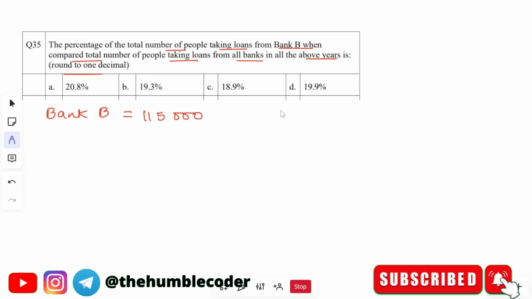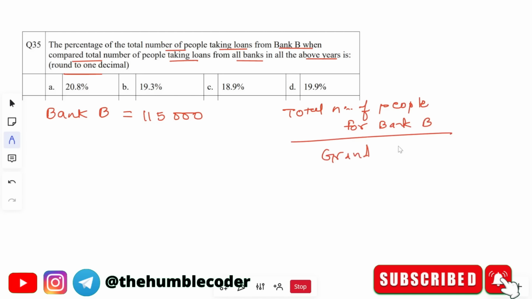115,000. Now in order to find the percentage, what we will do is take the total number of people taking loan from bank B divided by the grand total, which is for all the banks. And this will be multiplied by 100, which will give us the final answer. So let's substitute the values. We have already found the value for bank B, which is 115,000, and the grand total is what?